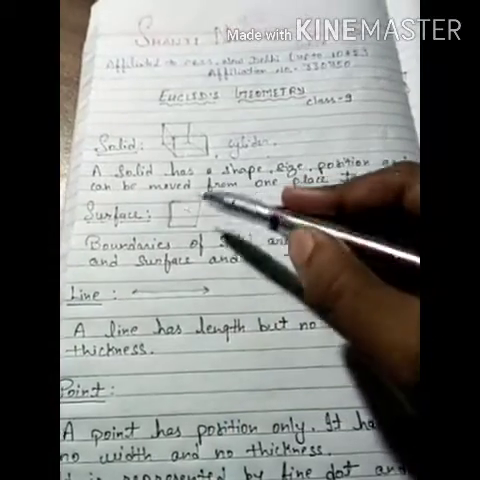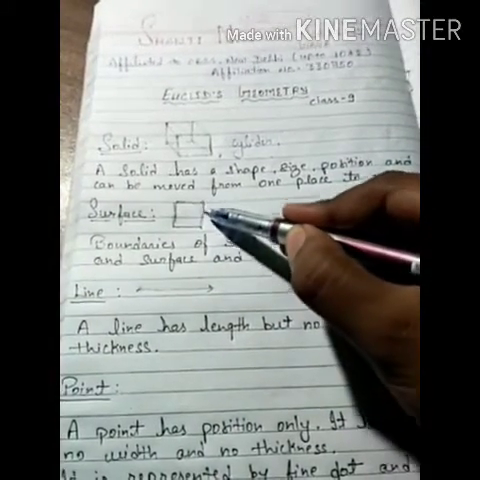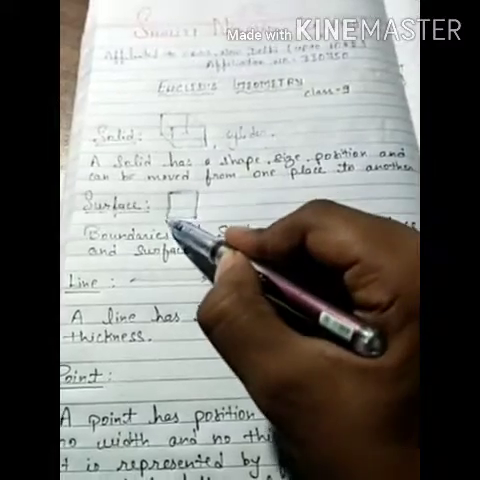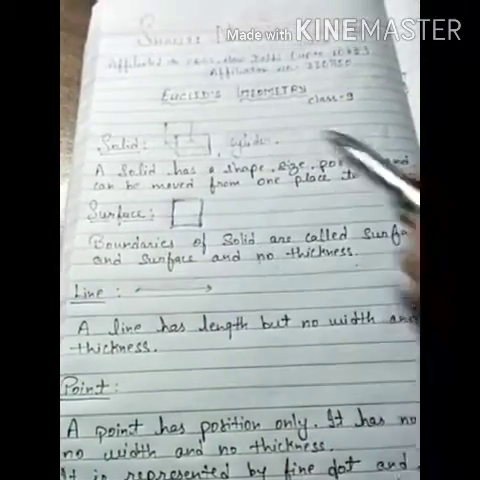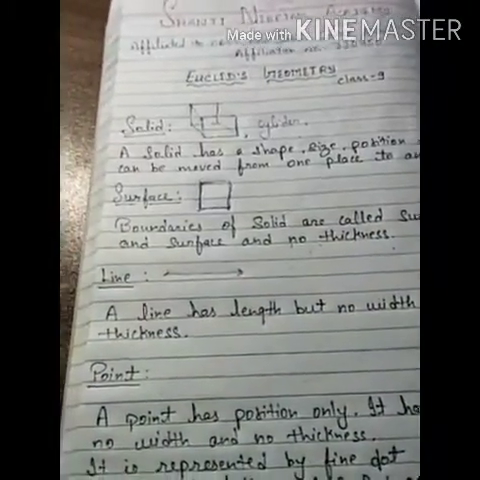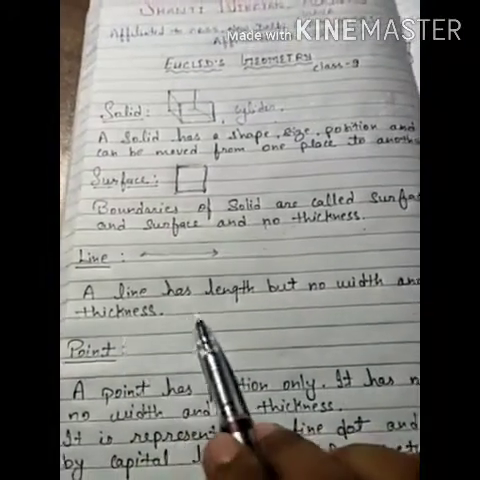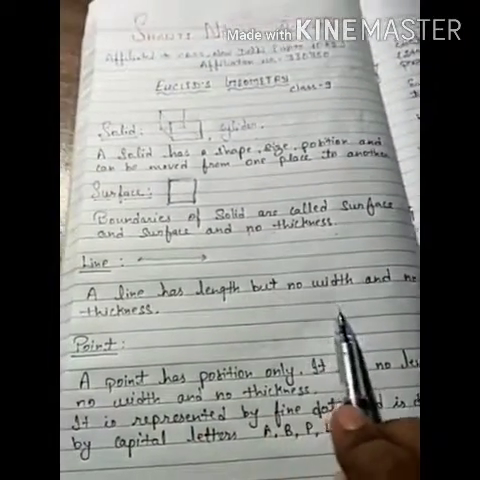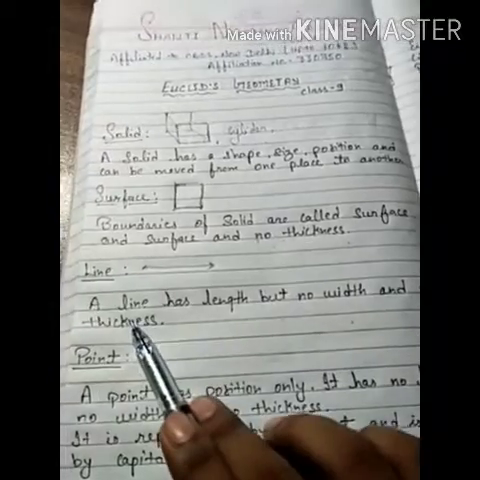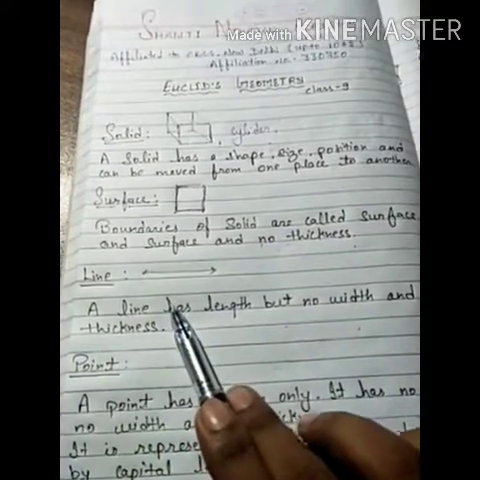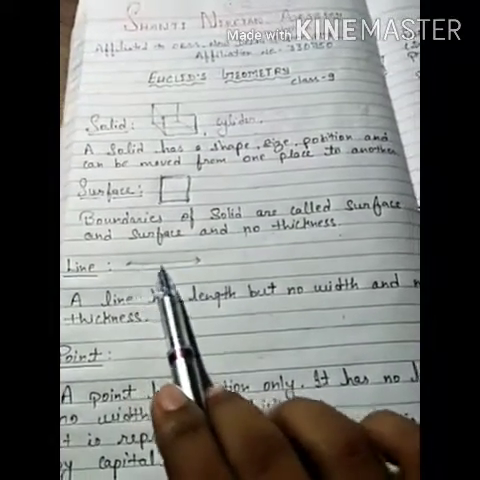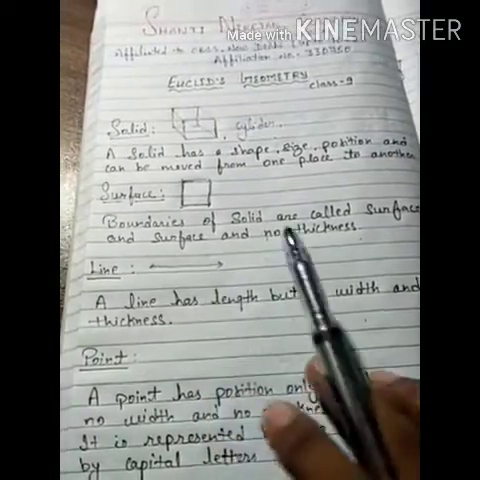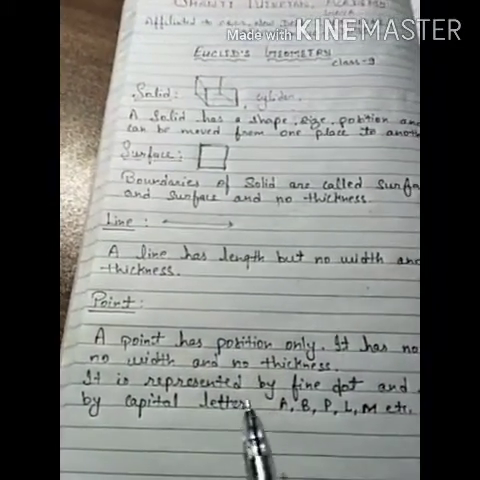Then the surface is made up of lines. There are 4 line segments. So the next thing we will discuss is line. A line has length but no width and no thickness. A line is something which has only length. And so the next thing is point.